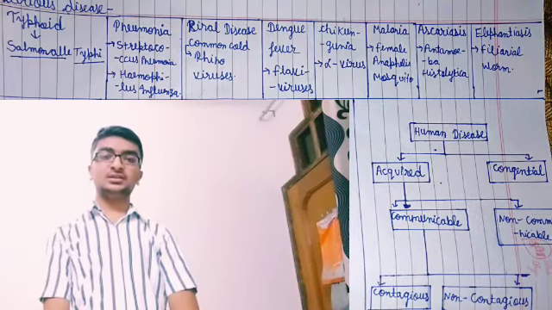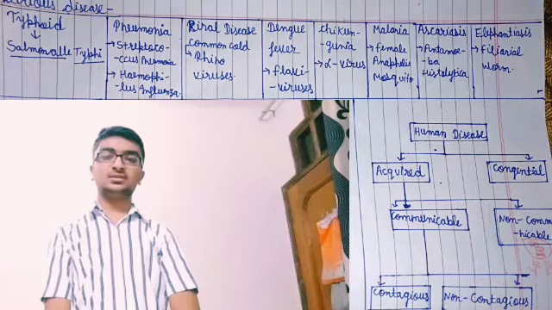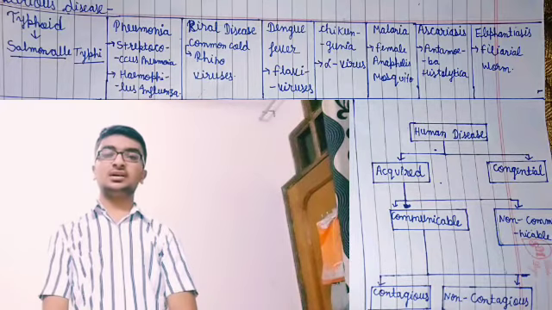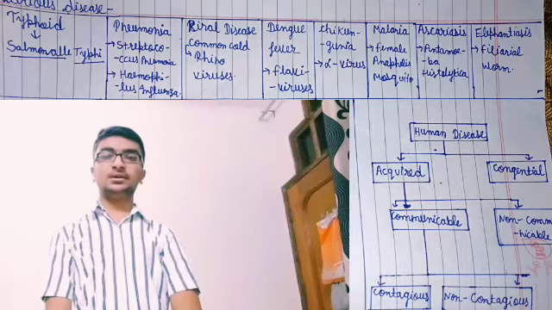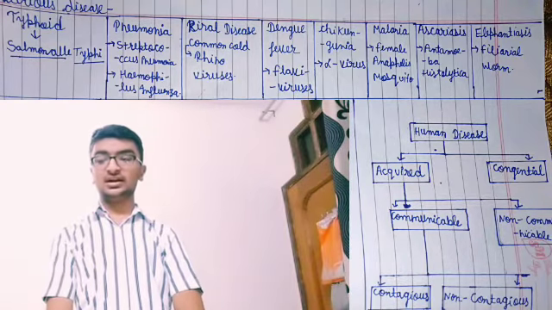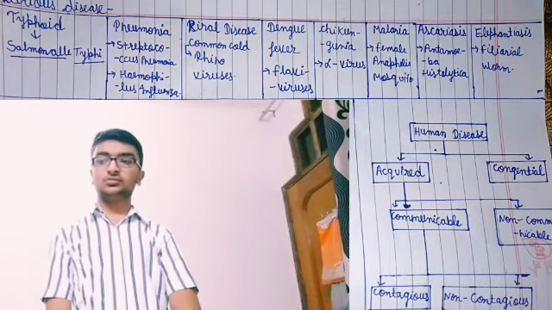The next disease is dengue fever, caused by flavivirus. There is no specific treatment for this disease. Symptoms are headache, high fever, joint and muscle pain, and also pain behind the eyes. The next disease is chikungunya, caused by an alphavirus.